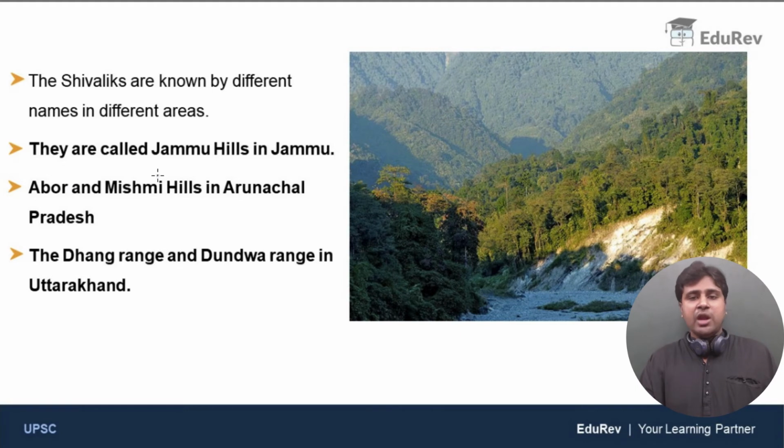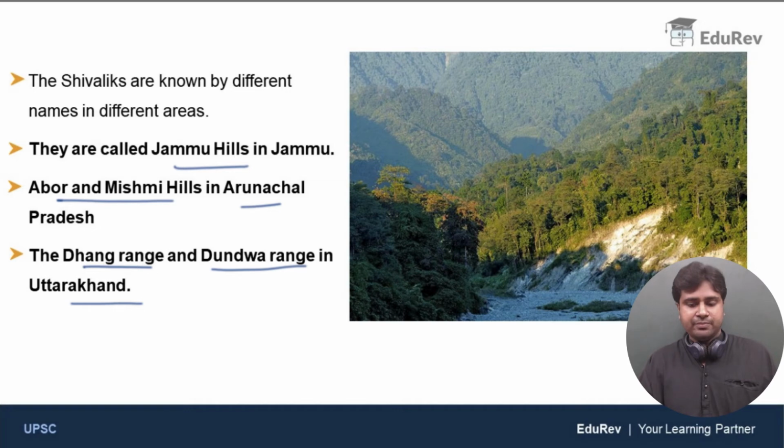Now, again, this is a very, very important concept. You got many previous questions from this. The Shivaliks are known by different names in different areas. They are called Jammu Hills in Jammu, Abur and Mishmi Hills in Arunachal Pradesh. This is an image of Mishmi Hills in Arunachal Pradesh. Very beautiful, right? Occupied by thick forests. And they are called the Dhang Range and Dundwa Range in Uttarakhand. So please remember these names. Very, very important from an exam perspective.